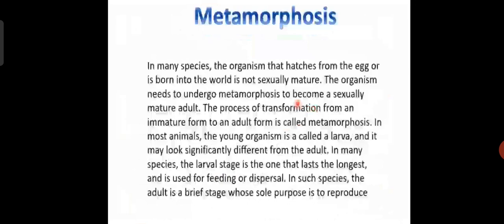Next we come to metamorphosis. In some cases, the young ones emerging out of the egg may not resemble the adult. Such young ones are called larvae. The larvae develop into the adult after undergoing radical changes. These changes converting the larva into the adult we call metamorphosis. Metamorphosis is the process of transformation from an immature form to an adult form. In most animals the young organism is called a larva, and it may look significantly different from the adult. In many species the larval stage lasts the longest and is used for feeding or dispersal. In some species the adult is a brief stage whose sole purpose is to reproduce.